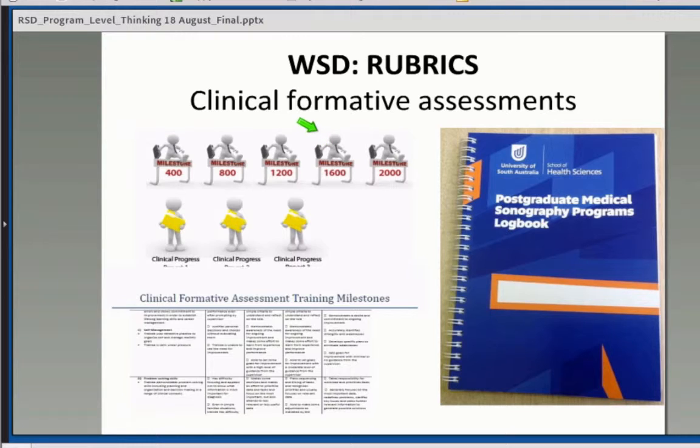So it's not only feedback, but it's constructive, because the same rubric is used as a self-assessment tool, and then the tutor assessment is also done using the same tool. Then they both have to sit together, have a conversation, come up with an action plan for improvement, and set new goals, so that we hope if they're at 400, they meet 800 or so on.